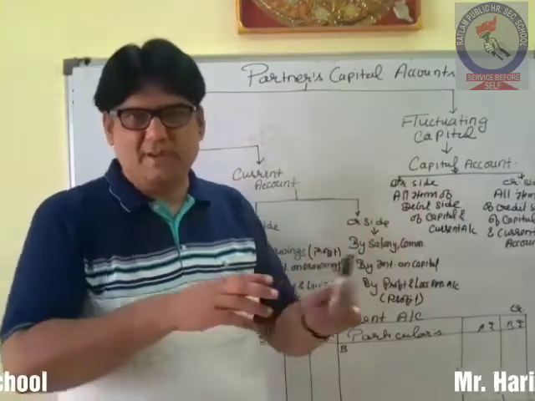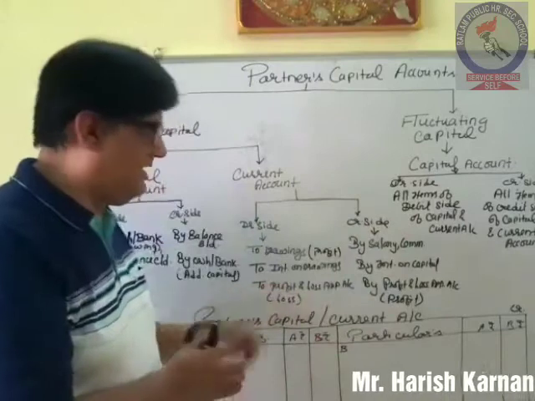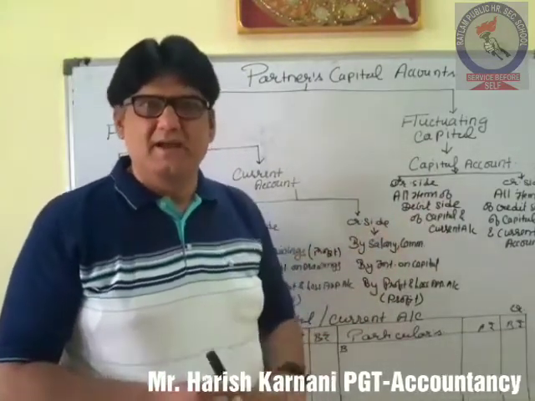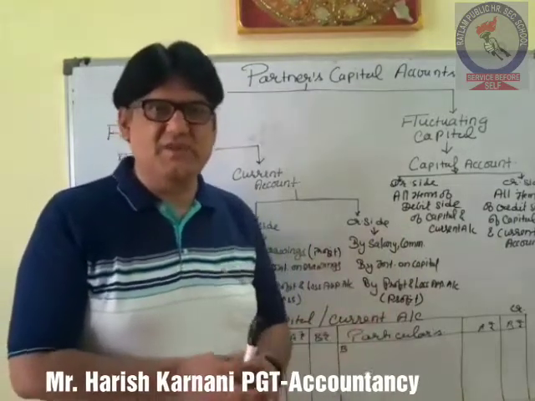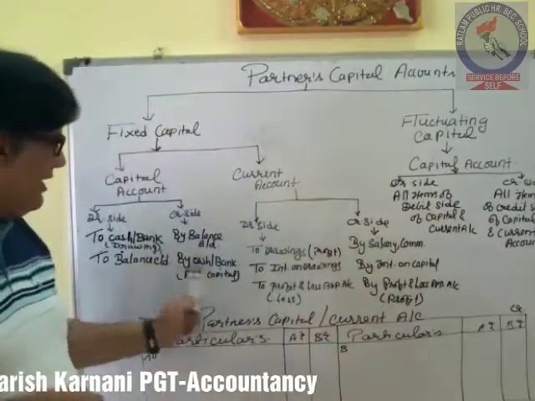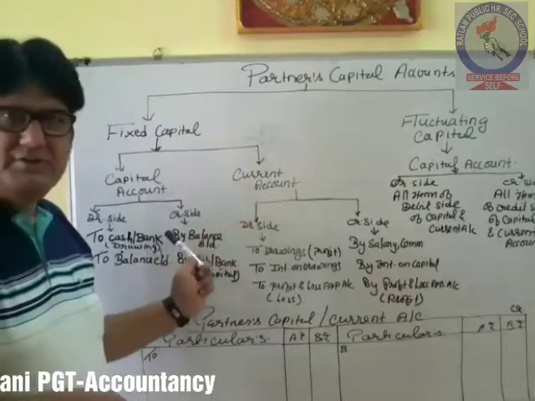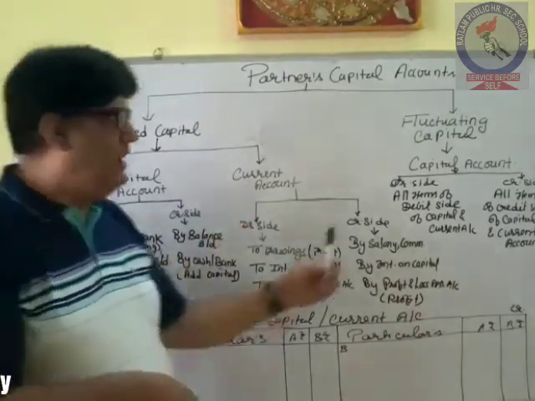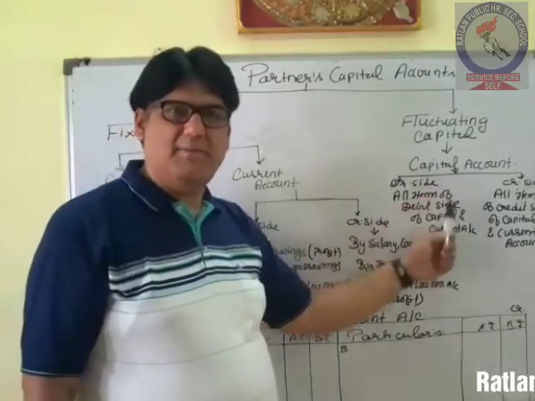Now there will be no separate current account. Only one account will be made, that is partner capital account. And all the transactions which we have done in these two accounts separately, all will come in one account, that is capital account.